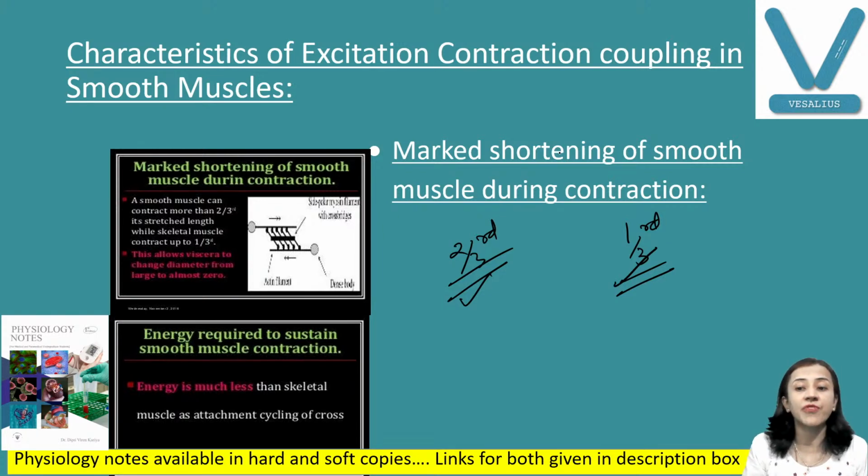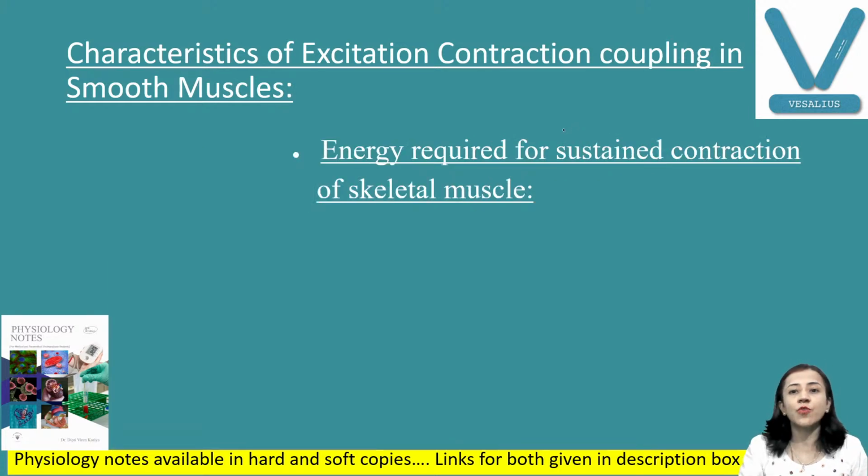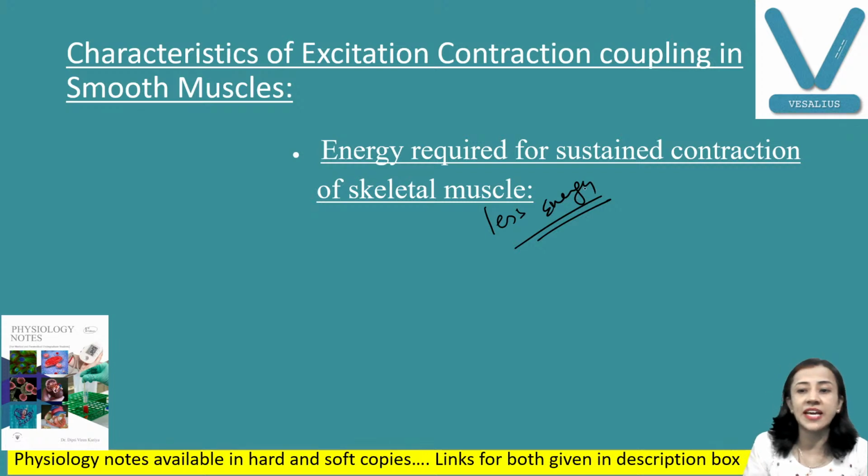It is an important function in the hollow viscera, which allows the viscera to change their diameter. Then, regarding the energy requirement for sustained contraction, as we have discussed, there is slow phosphorylation and slow dephosphorylation, so less ATP and less energy is required. Only one molecule of ATP is required for each cycle, without affecting its duration.